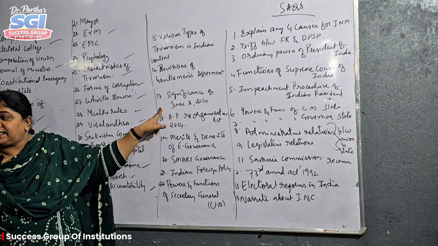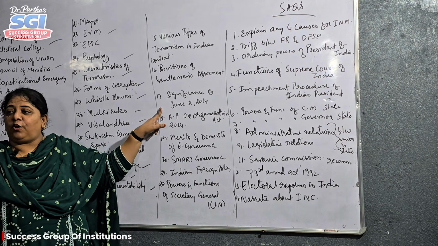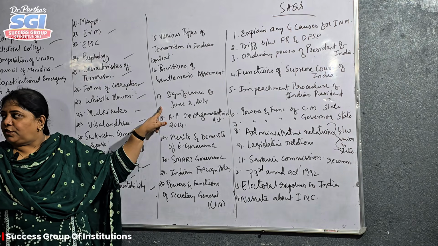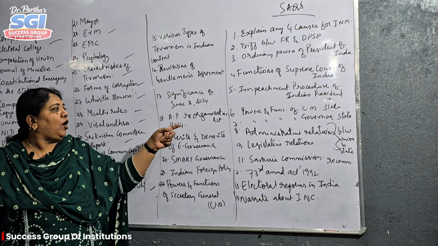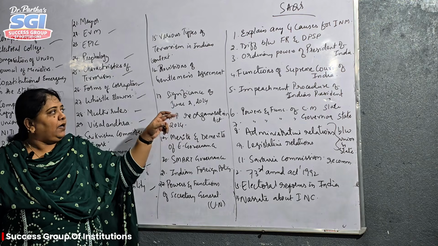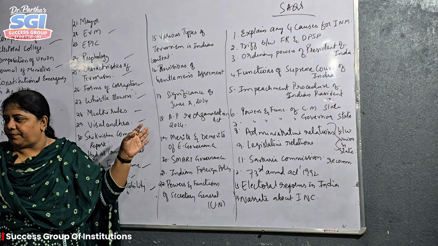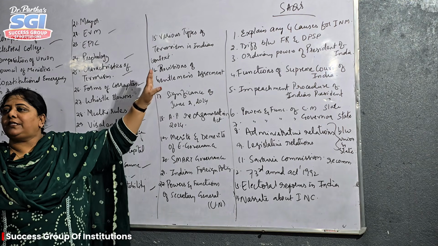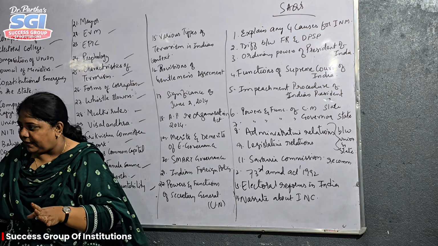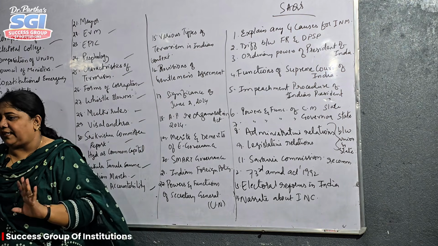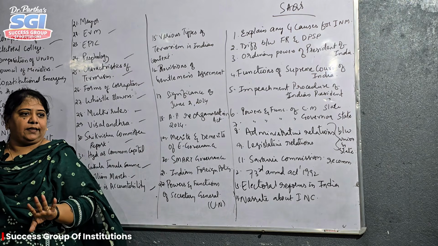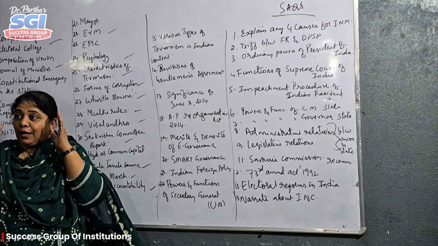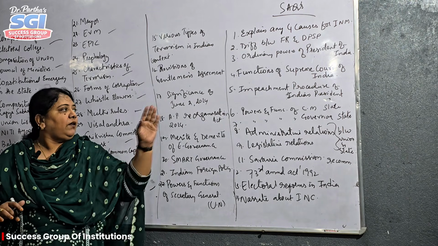If you remember the agitation answer well, out of 6, 4 points are from that only. So if you are thorough with the long answers, you can cover many short answers. Then AP Reorganization Act 2014. Almost the same answers. In the AP Reorganization Act you get 2 points, and 2 points from Gentleman Agreement. 2 points come from June 2 significance, and you get 5 points from Agitation of Telangana, out of 7. So thoroughly concentrate on the answer and the questions.